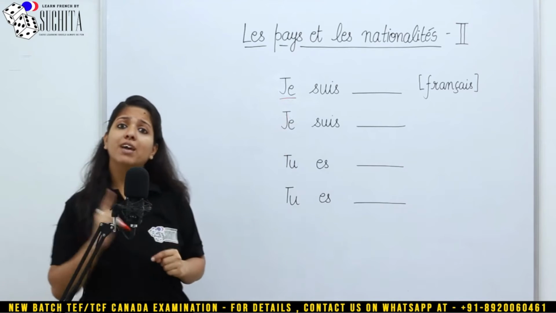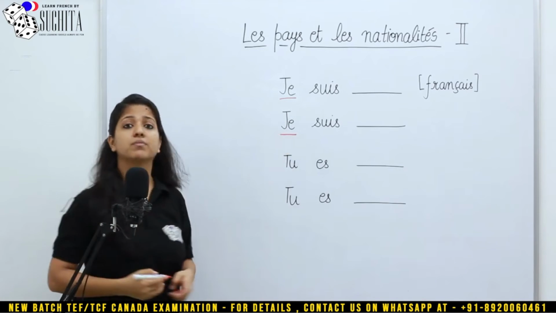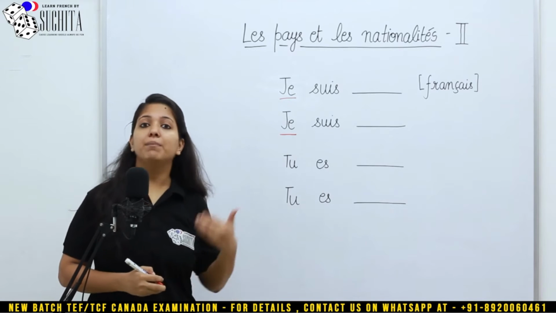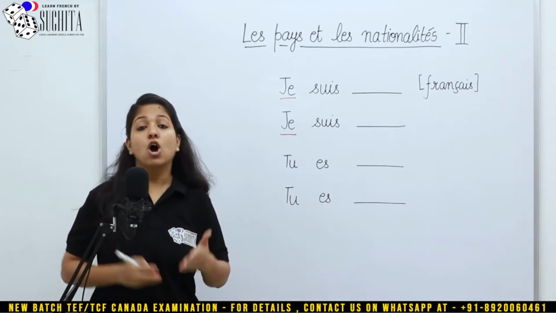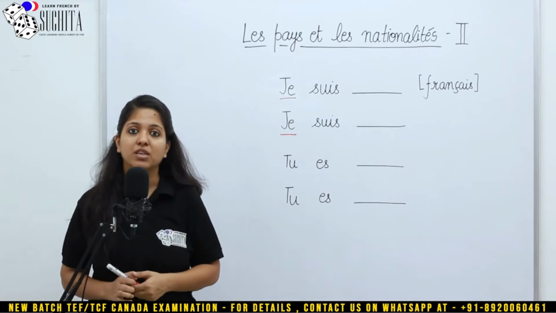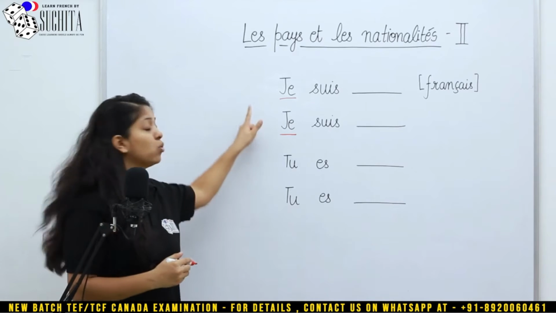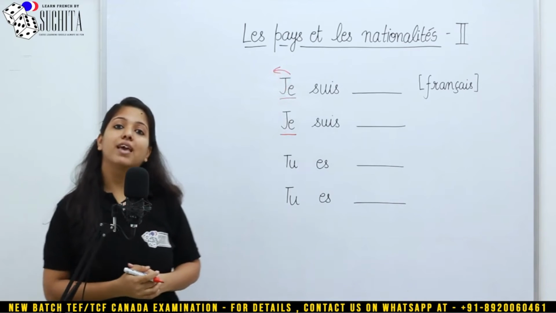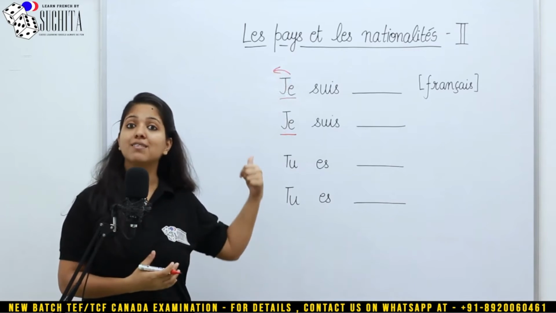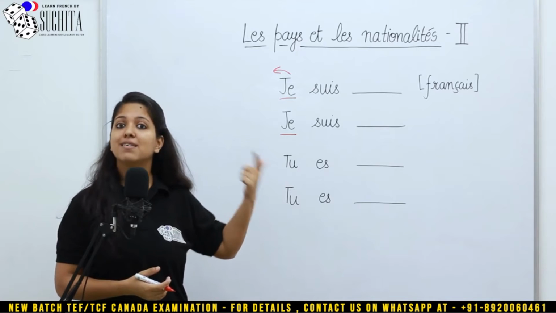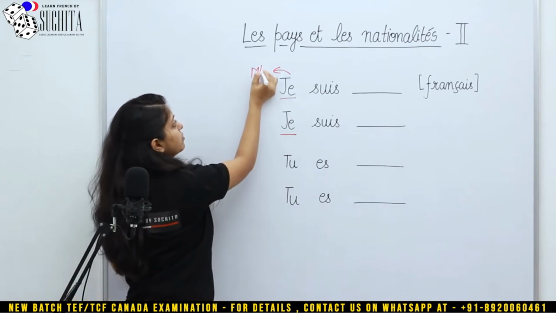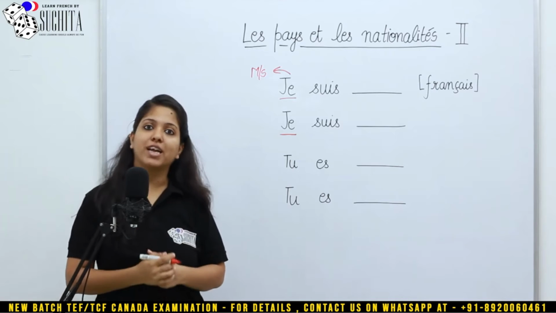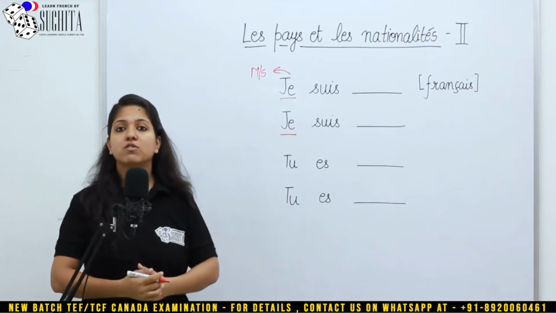Now, first of all, why have I written it twice? Because I can be male, I can be female. There can be a male who can say I am French, or a female who can say I am French. So that is dependent upon the word je. Now let's say a male is saying that I am French. In that case, je is masculin et singulier. So you will write the masculine singular version of the nationality français. Je suis français.